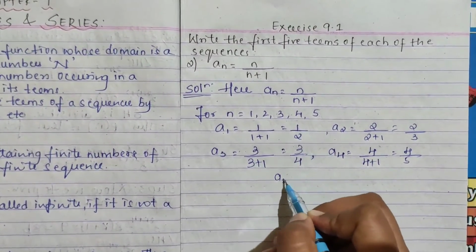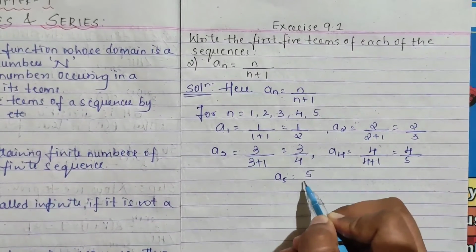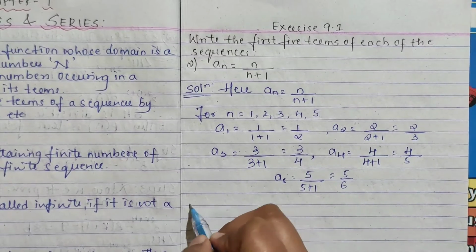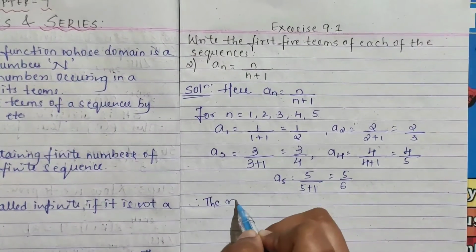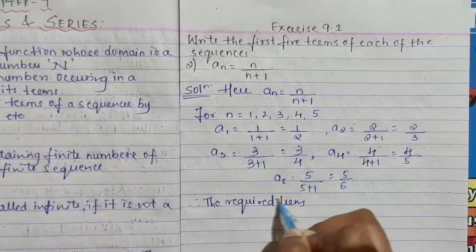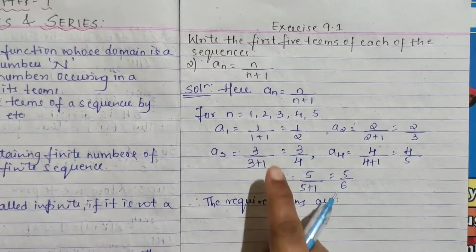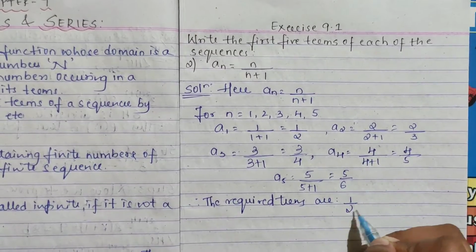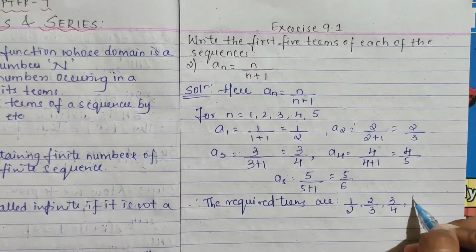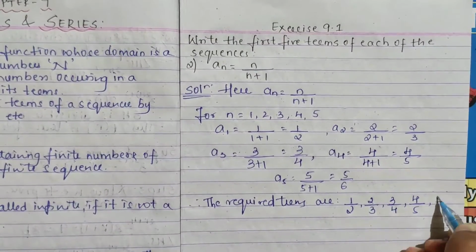In the same way, a5 is 5 by 5 plus 1, which is 5 by 6. So therefore the required terms you are getting are 1 by 2, 2 by 3, 3 by 4, 4 by 5, 5 by 6.